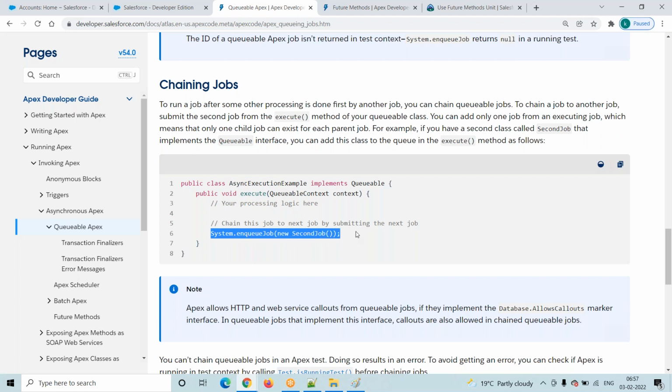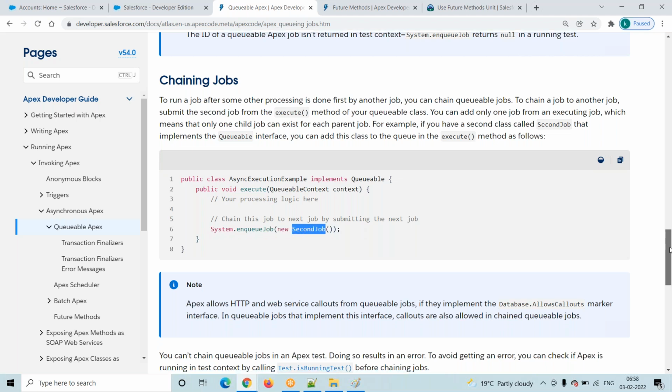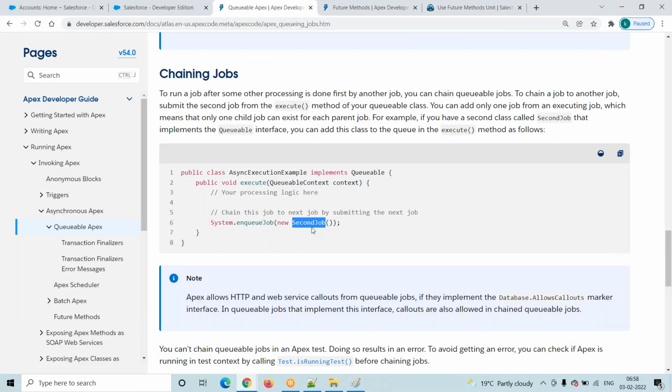What does System.enqueue mean? I am calling another Queuable interface method. The new second job is another one. That one also implements the Queuable interface. That also has an execute method. So Queuable is an interface, and it has only one method, the execute method.